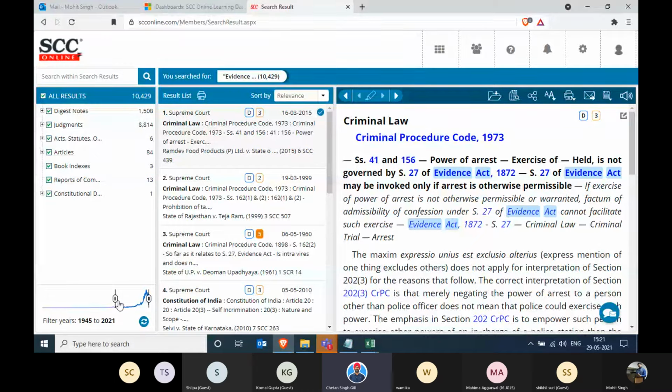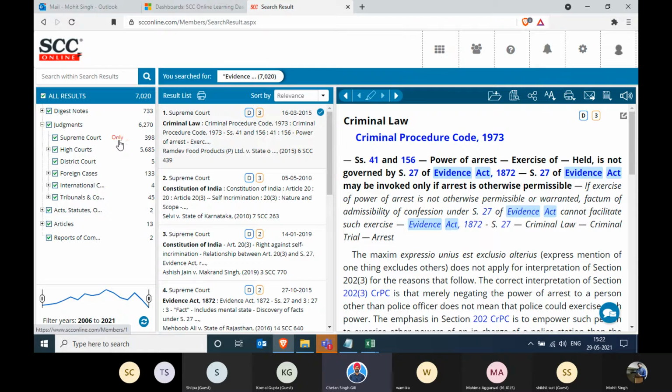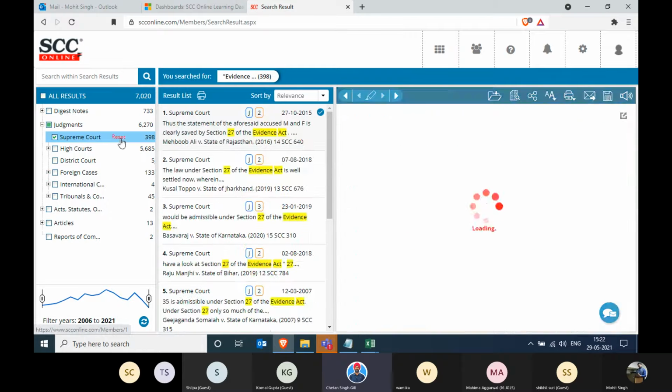So that's why Mohit is now also doing another aspect. He's saying that I only want to see judgments from a specific era, from 2006 to 2021. So this will now get filtered out accordingly. 7,000. And can we also do it particular court-wise? I'm not interested in any other court. I'm interested in only Supreme Court judgments. So I can say only Supreme Court. Click on only. You only get Supreme Court judgments.